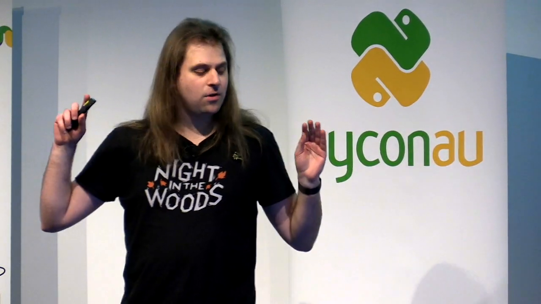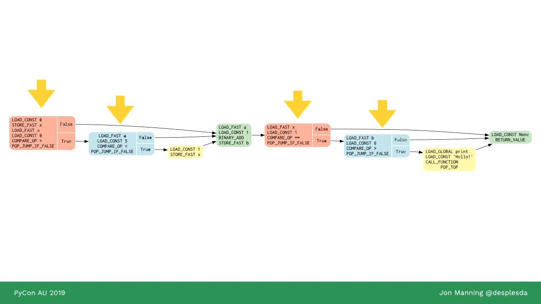And depending on the conditions, depending on certain values on the stack, we'll either take the false path or the true path. Now, there's only a certain number of paths that go to the print hello containing block. That's the second from the right-hand side, where it says load global print, load const hello. So not that many paths go through there.